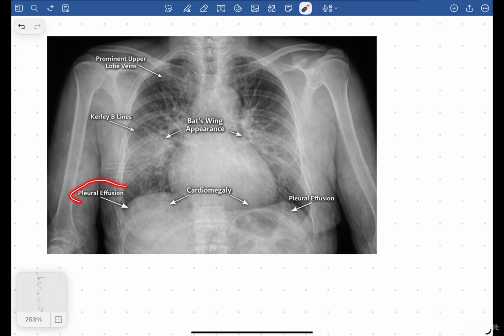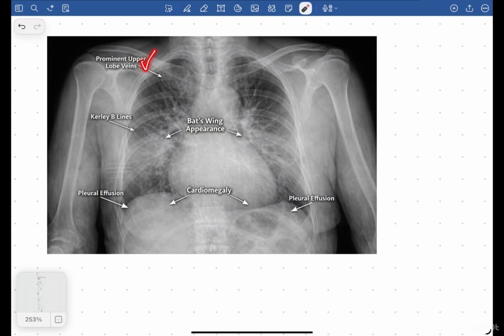You have pleural effusion there. You have a bat wings appearance, where the pulmonary vasculature is increased. You have cardiomegaly, and you also have pleural effusion. As you can see, the pleural effusion is here. Can you see? Okay, so these are the five points you have to remember.